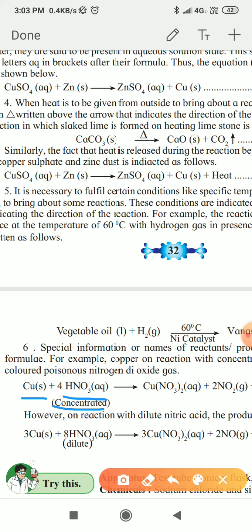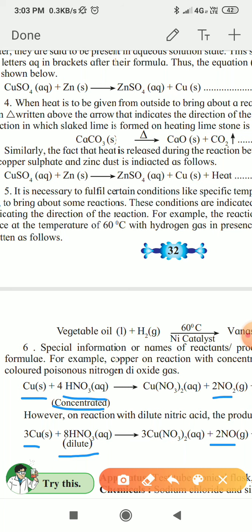Okay, similarly one more example. Now copper plus nitric acid, but now this nitric acid is dilute, so "dilute" is written below the nitric acid, and the product is, instead of nitrogen dioxide, nitric oxide, that is NO, and if there is NO2 then it is nitrogen dioxide.